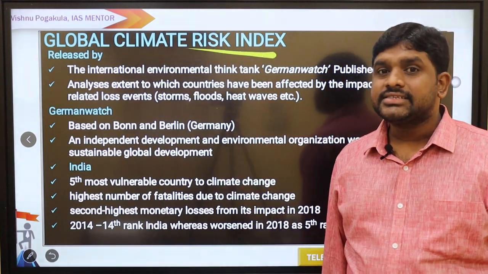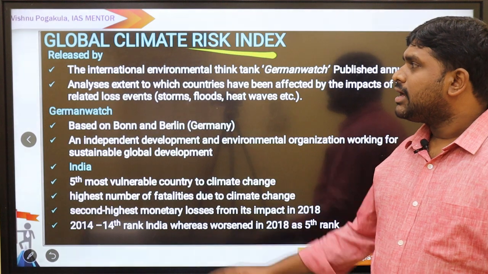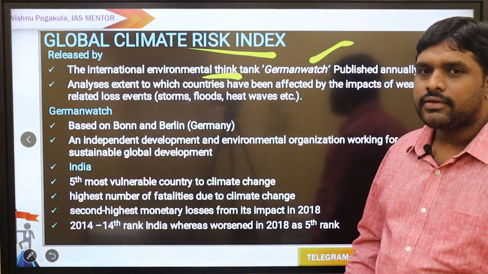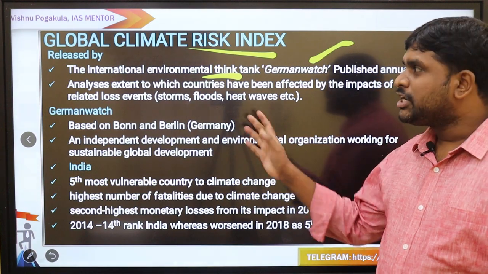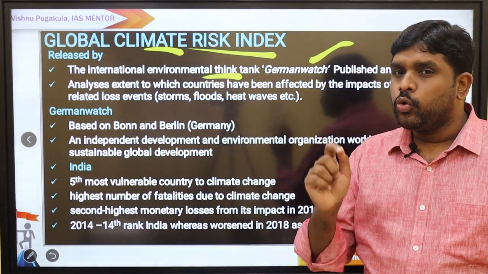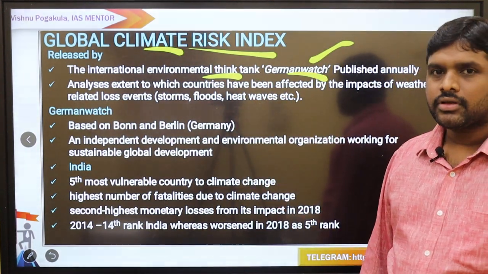Global Climate Risk Index, another index. Index reports are very important. The international environmental think tank Germanwatch releases the report, and they gave the index called the Global Climate Risk Index. So who releases it? It is a German think tank called Germanwatch.